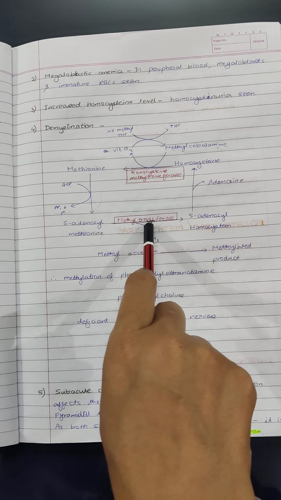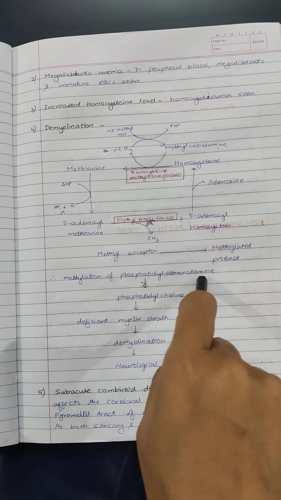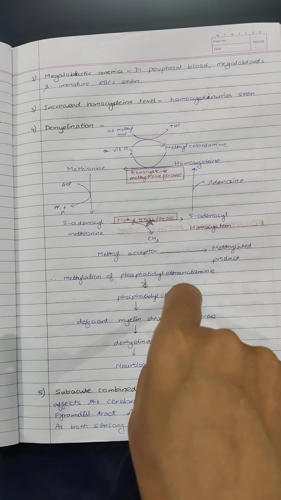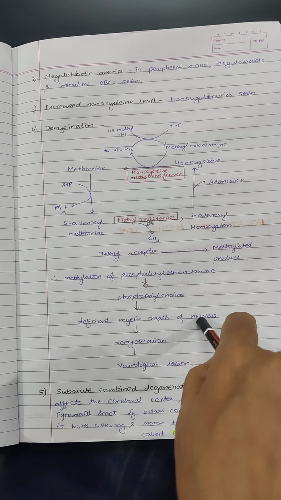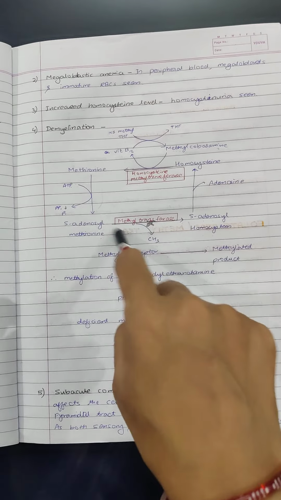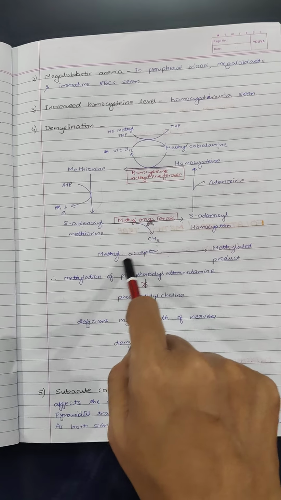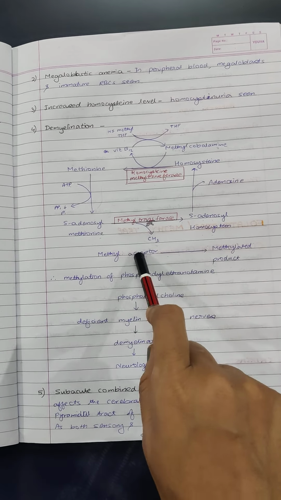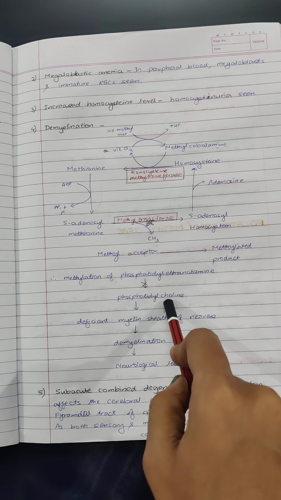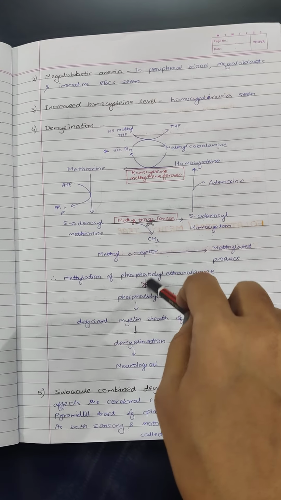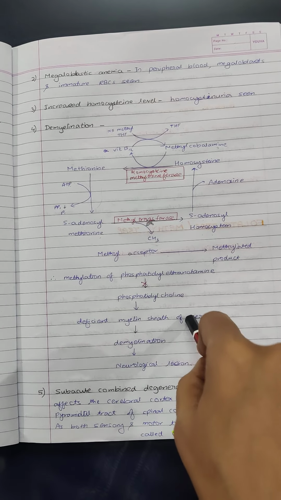But in absence of this reaction, what happens? The methylation of phosphatidylethanolamine to phosphatidylcholine does not take place. So there will be deficient myelin sheath formation. Normally, when the cycle continues, S-adenosyl methionine transfers the methyl group from the methyl acceptor to the methylated product. Here the methyl acceptor is phosphatidylethanolamine, forming the methylated product phosphatidylcholine. This phosphatidylcholine is required for myelin sheath formation in nerves.